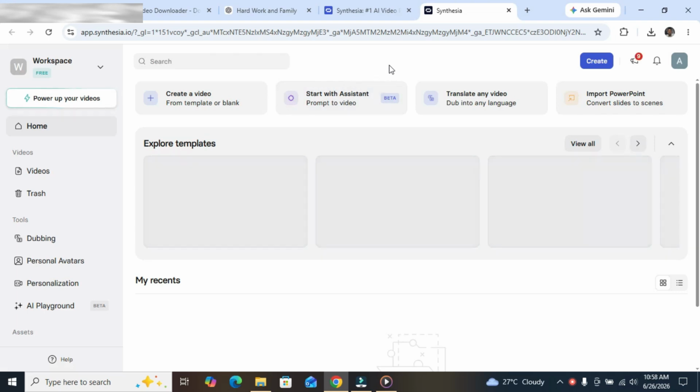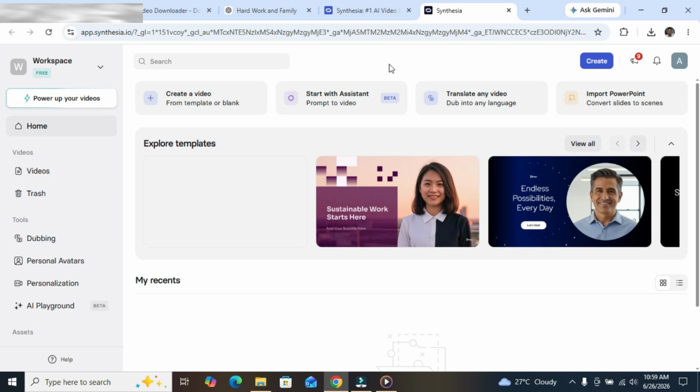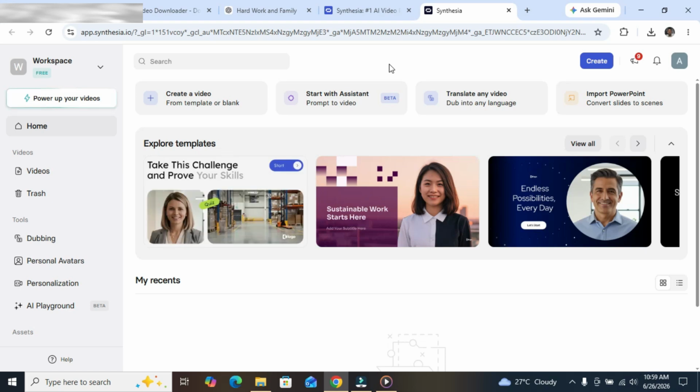You click on login. Then after you log in, it takes you to the registration platform whereby you choose basic. Then after you must have registered, it automatically opens this platform. This is Synthesia AI. So let us confirm the number of credits that we have. You can see the workspace here. By the left hand side, you can see it is free, completely free.